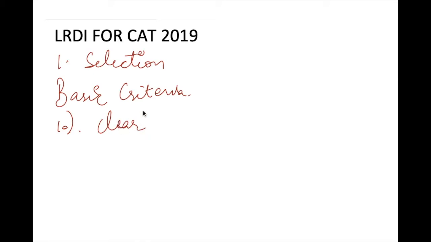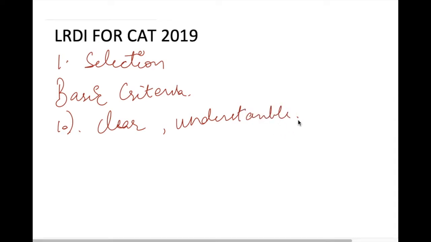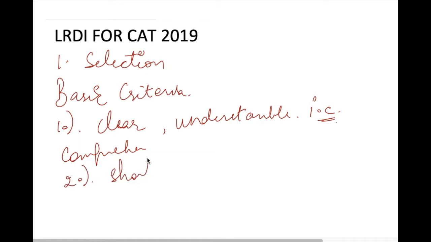The statement of the question should be understandable, which means that when you read the question it should make sense to you and it should be comprehensible. Okay, the next thing is that this statement should be short. For example, let's say you take 2 or 3 minutes to read a question and then you decide that you won't be able to do it, or it doesn't make sense to you, so you leave the question and you move on to the next one.